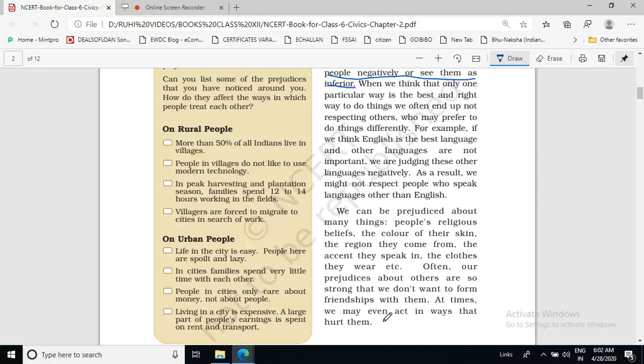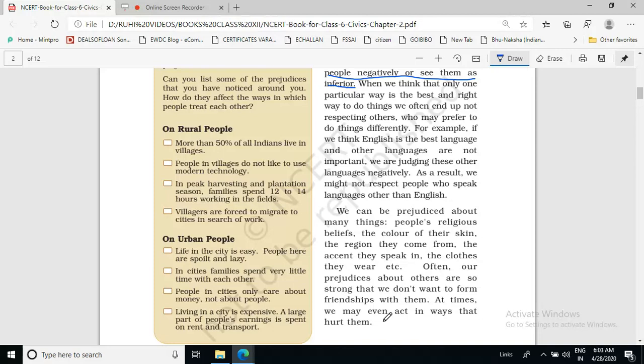So the bases of prejudices can be many. One of the bases of prejudice is language, which we discussed just now. Other than language, there may be many bases of prejudice, many reasons for forming prejudices. These are the religion of the people, the color of their skin, the region they come from, the accent they speak in. Accent, what do you mean by accent?